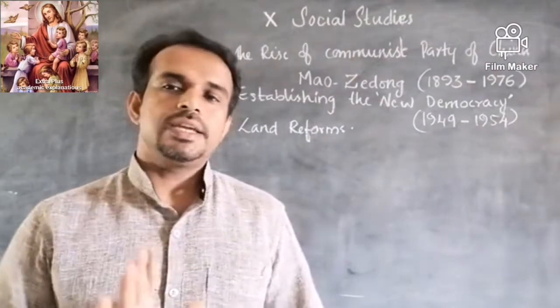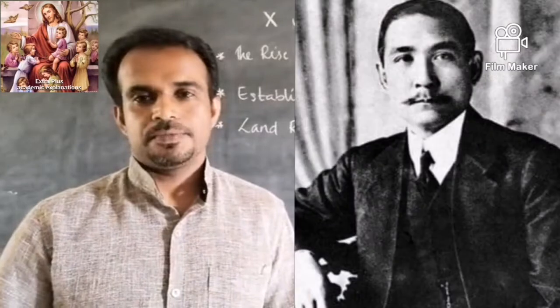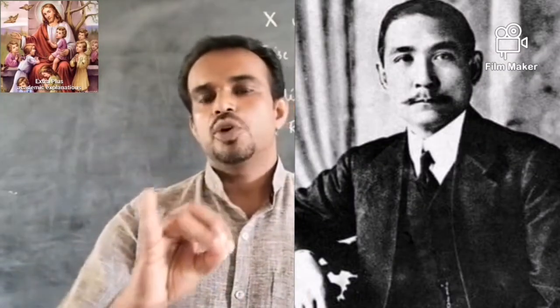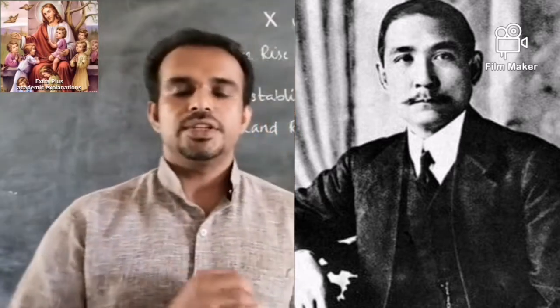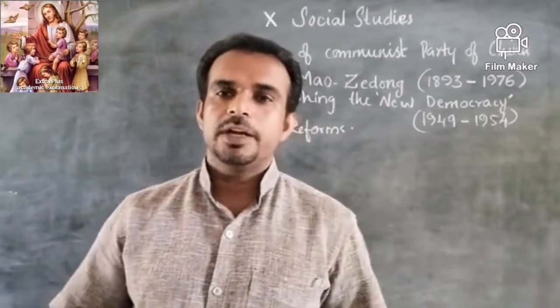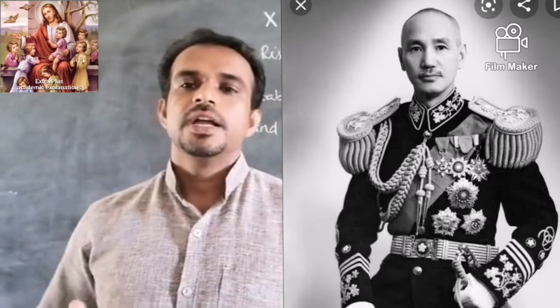We have seen three main names. Sun Yat-sen, who fought against the Manchu dynasty and established a democratic government in China in 1911. A republic was established in 1911 by Sun Yat-sen, and he was followed by Chiang Kai-shek, establishing a new political party, the KMT.